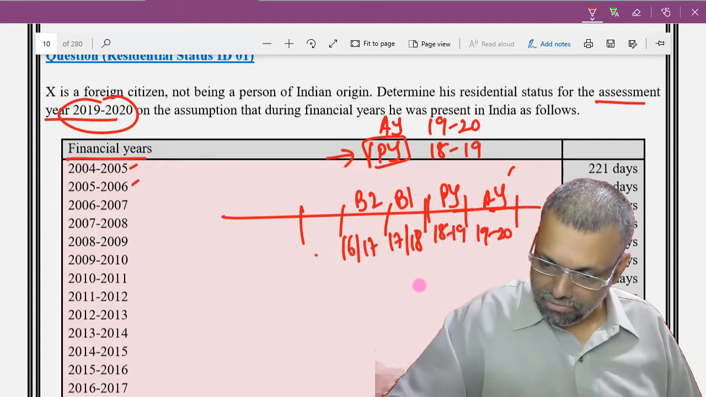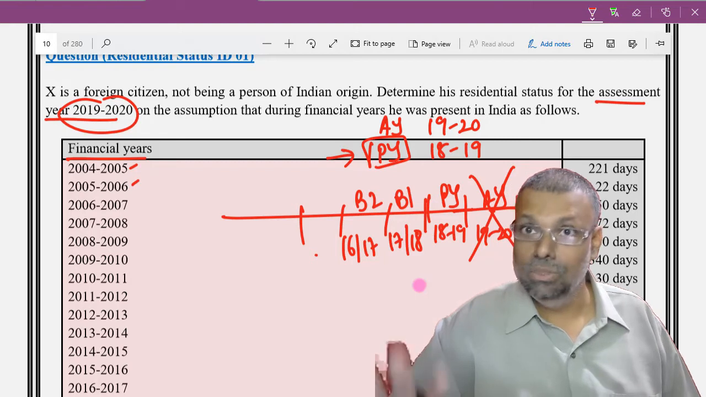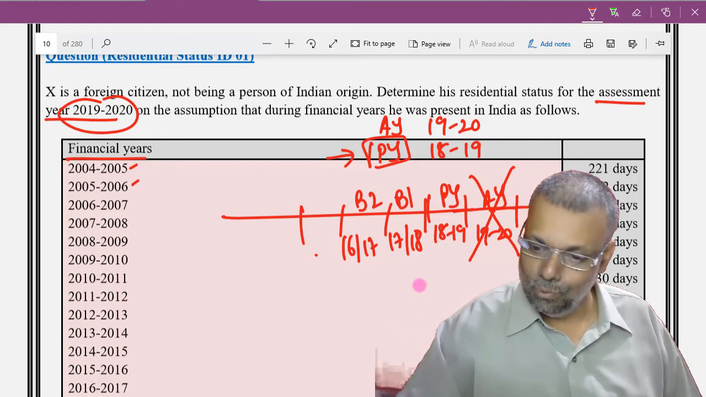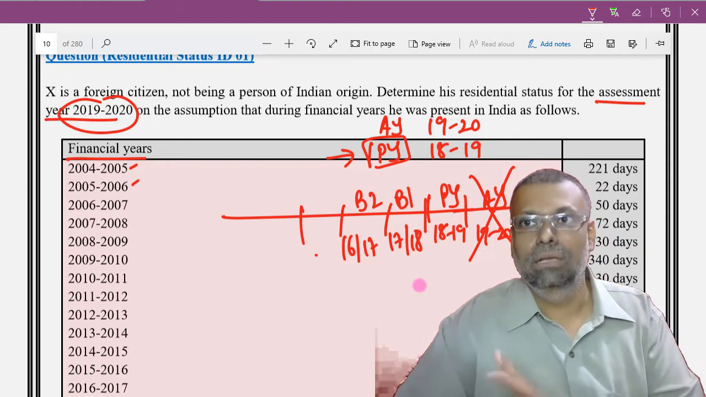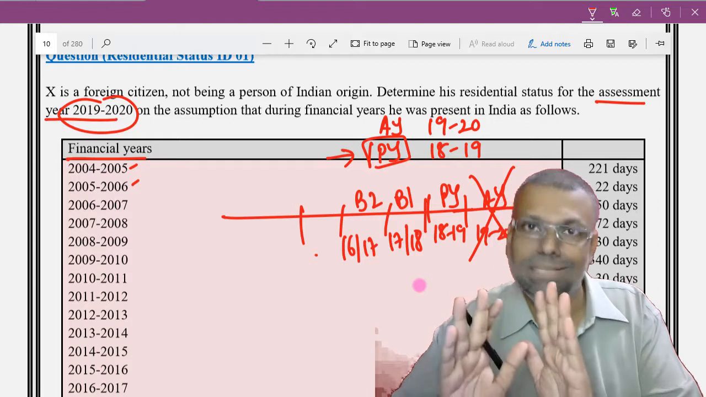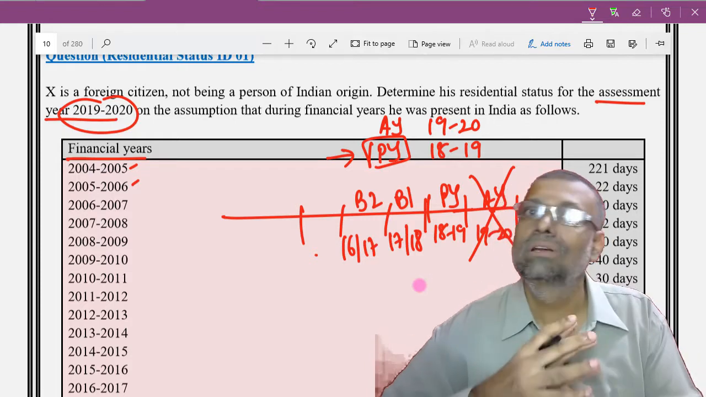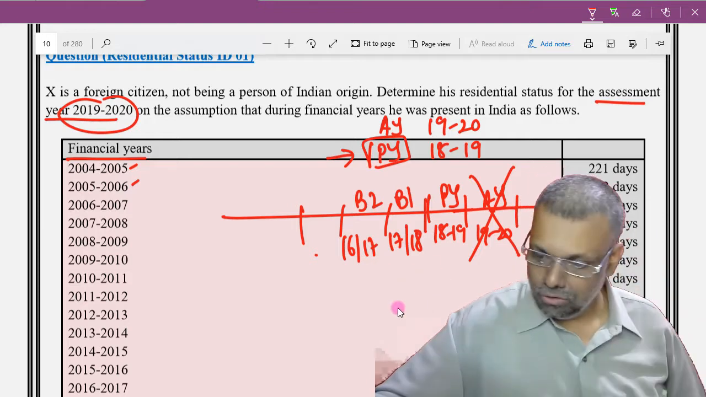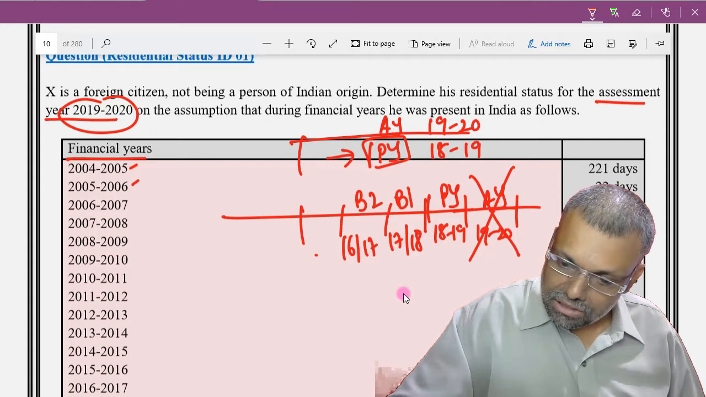Now, the previous assessment year's number of days of stay is not relevant for our question as printed. You will confuse yourself, so don't do that. That's the reason in this chapter, friends, always remember this very carefully: you are doing the calculation for the previous year. The question is printed with the assessment year, that is correct, nothing wrong, but think like you are doing it for the previous year.